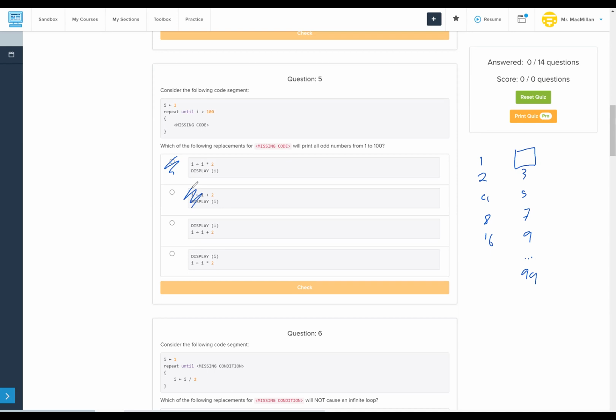So we don't want to increment before we display. We want to display I and then increment. So that will give us that missing 1, and then increase to 3, increase to 5, and so on. So there is our correct answer because of sequencing. We want display to happen first rather than the addition to happen first.